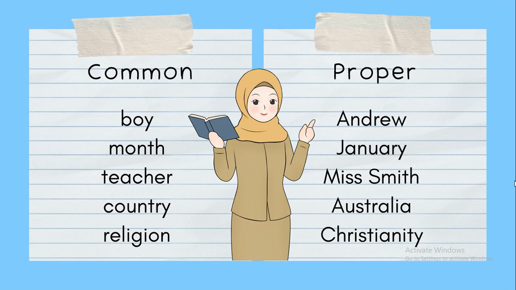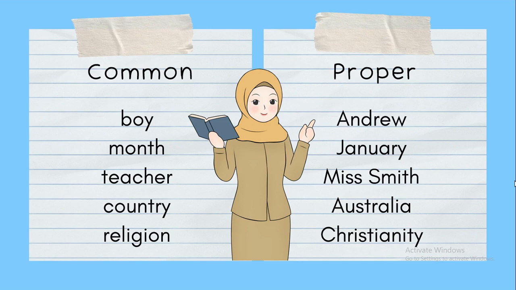And you see that all the proper nouns start with capital letters. Country, if I talk, there are a lot of countries. If I talk about a specific country, then it would be proper. If I only mention the country, then it would be common, but it would be a noun. Religion, there are so many religions in the world: Christianity, Islam, Hinduism.